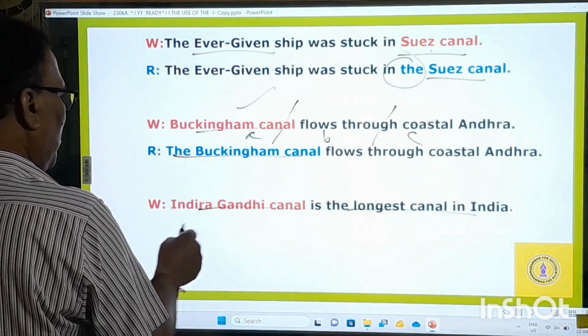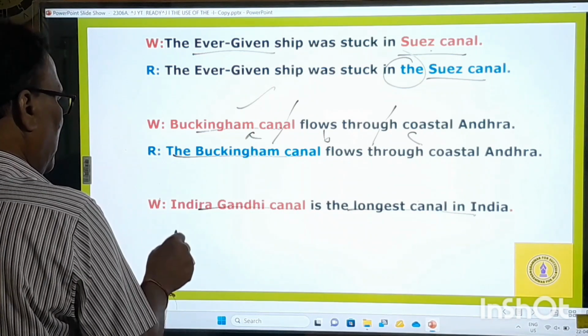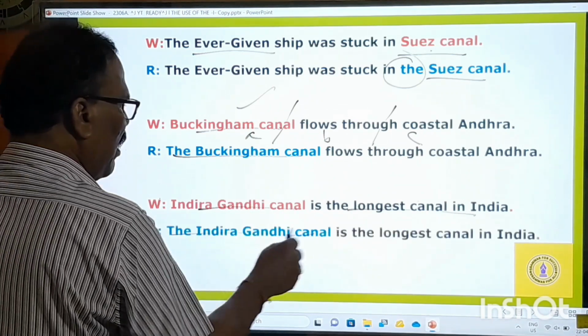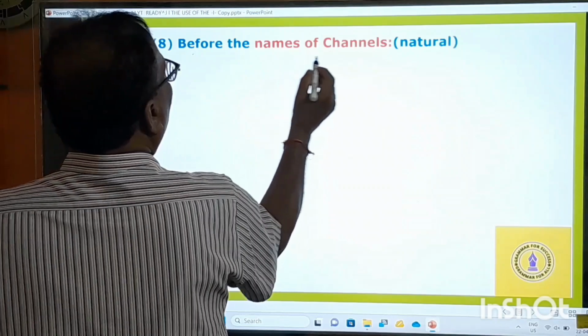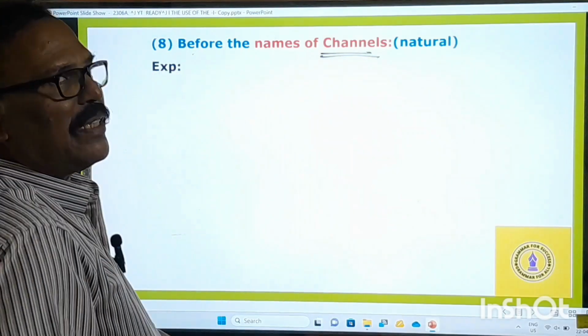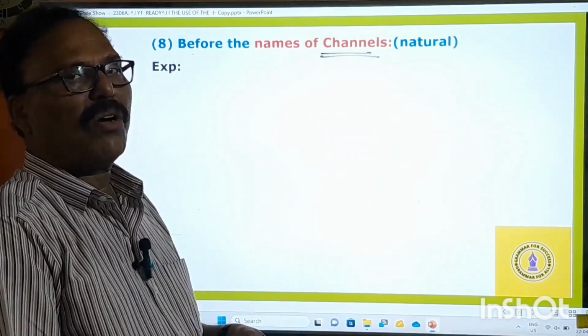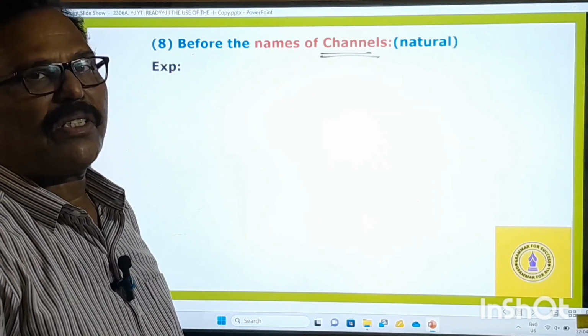Okay, Indira Canal, but here "the" is missing in this sentence. Therefore, you have to use "the Indira Gandhi Canal." It's like that, before the names of canals. Dear test takers, channel means God-made one. God-made one is called a channel.